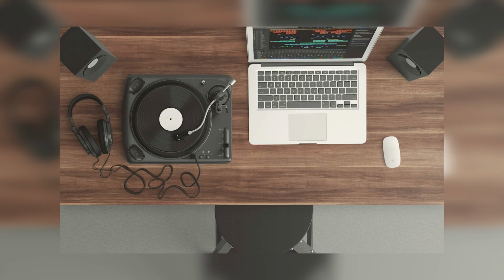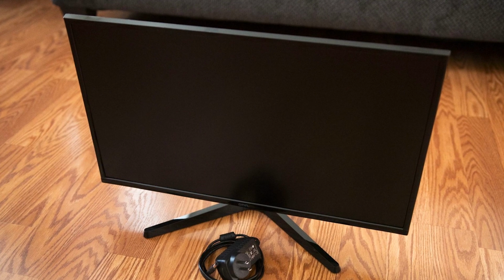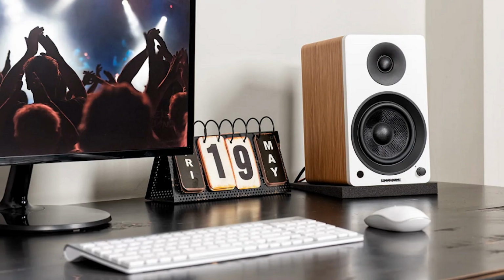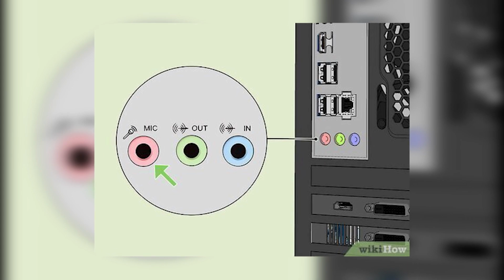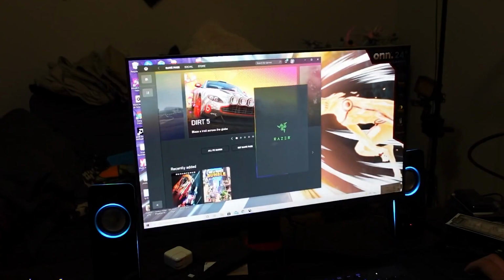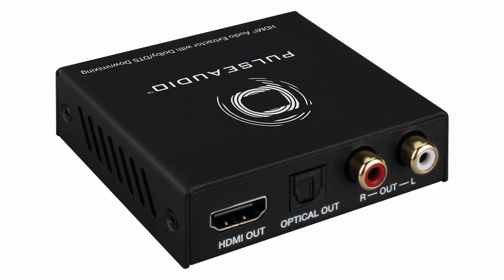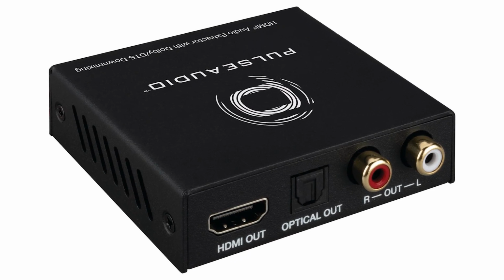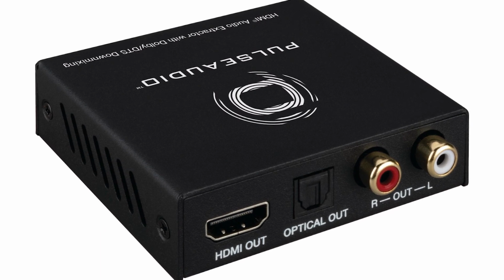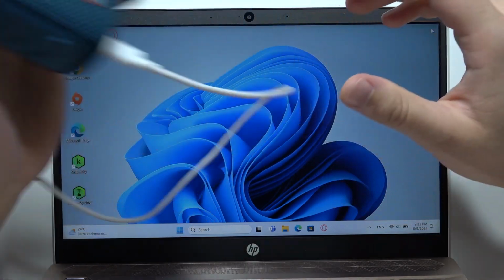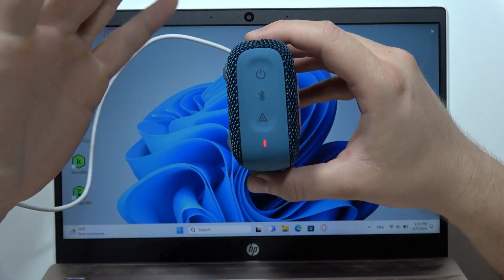If you're using external speakers, confirm they're powered on, set to the right input, and have their volume adjusted properly. Number 5. Use external audio. If your ONN monitor doesn't include built-in speakers, or the speakers aren't working, external audio is the easiest solution. You can plug speakers or headphones directly into your PC, console, or the monitor's audio out port if it has one. HDMI audio extractors are also a great fix. They pull sound out of the HDMI signal and send it to your speakers while the video continues to your monitor. You can also use Bluetooth or wireless speakers if your device supports them, giving you audio without extra cables.